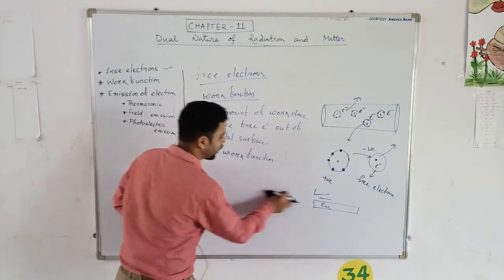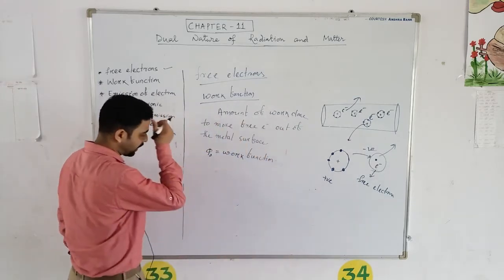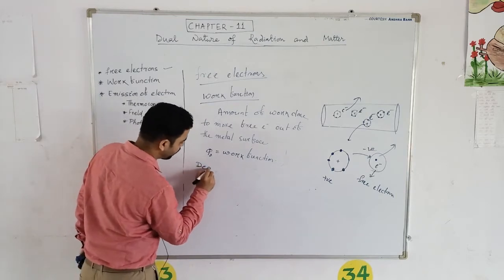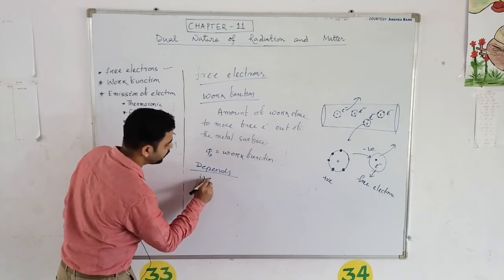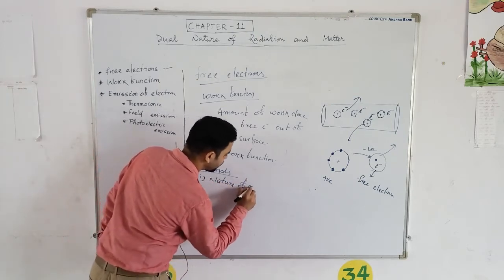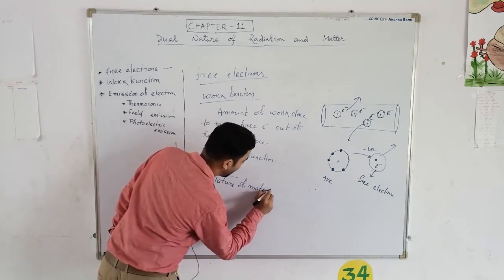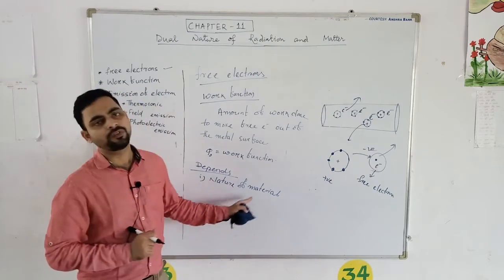So work function depends firstly on nature of material.